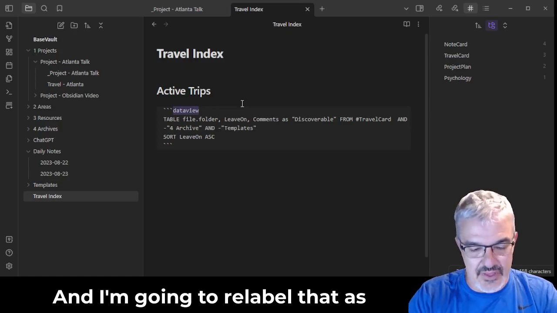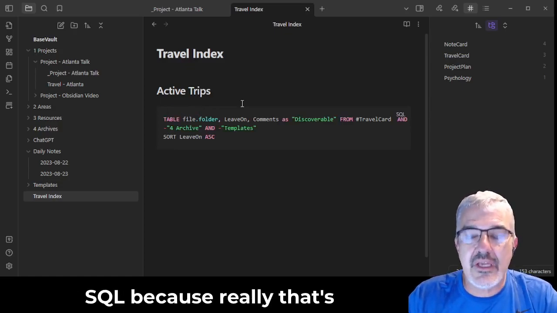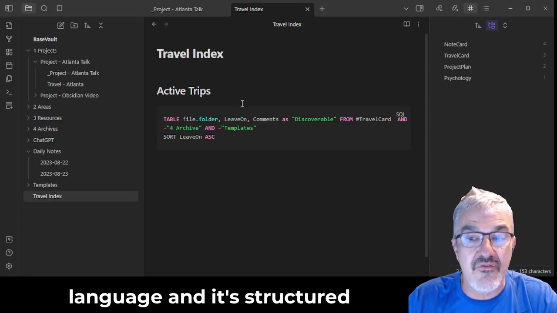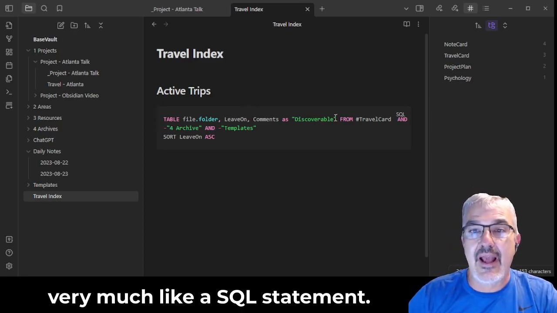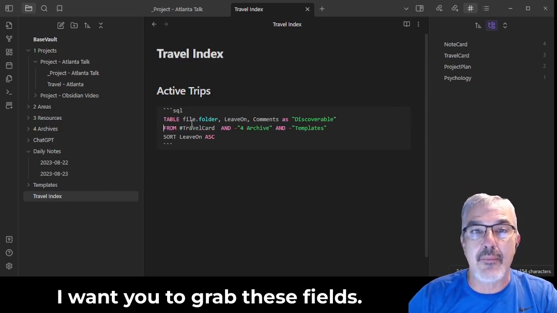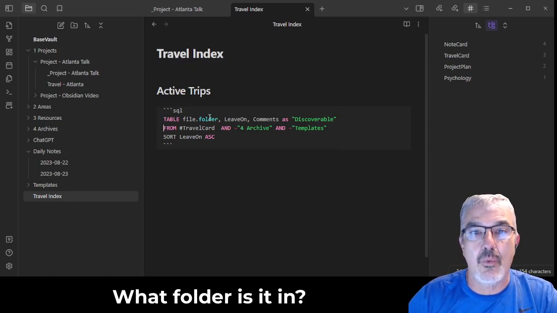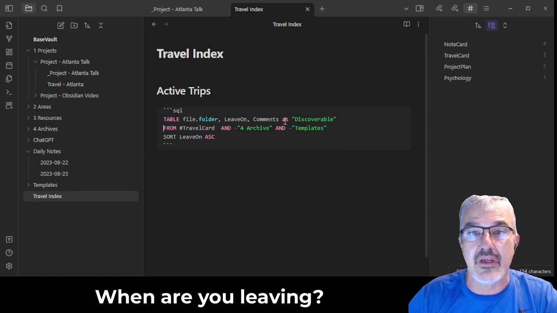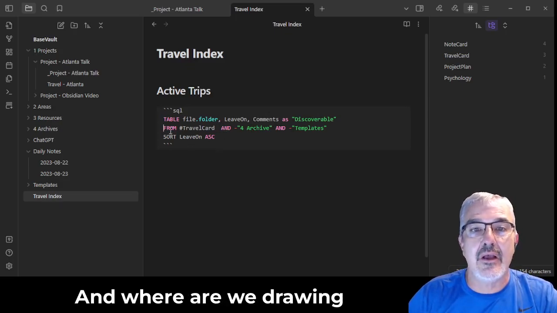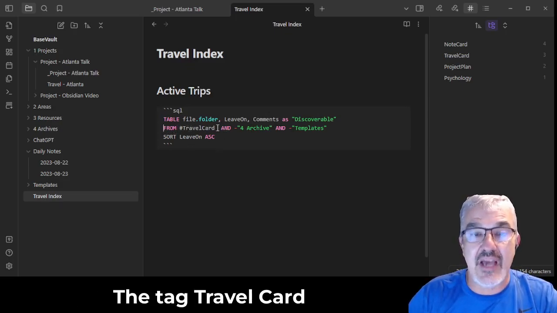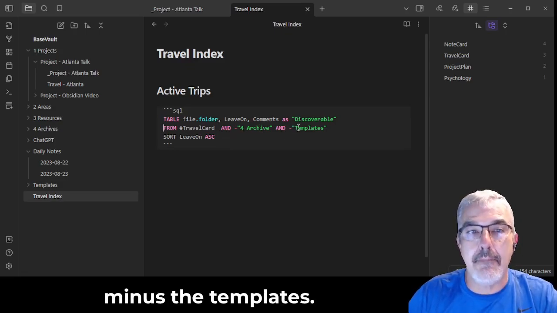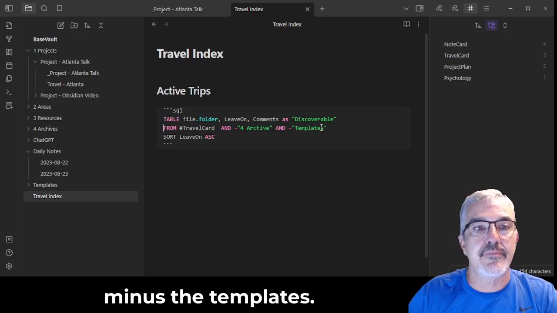And I'm going to relabel that as SQL, because really that's what this is. It's the Dataview query language, and it's structured very much like a SQL statement. It says, from a table, I want you to grab these fields. What folder is it in? When are you leaving? Tell me the comments, but let's make that discoverable. And where are we drawing it from? The tag travel card minus the archive minus the templates.